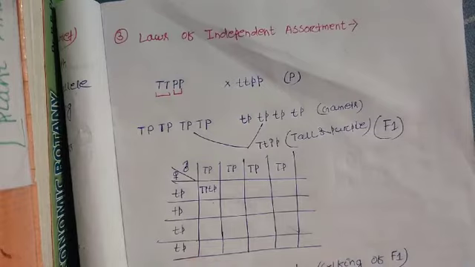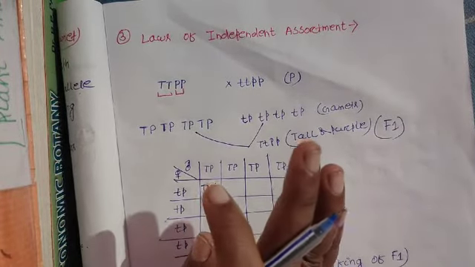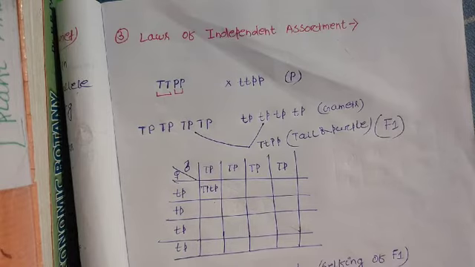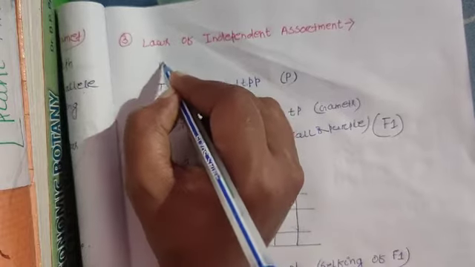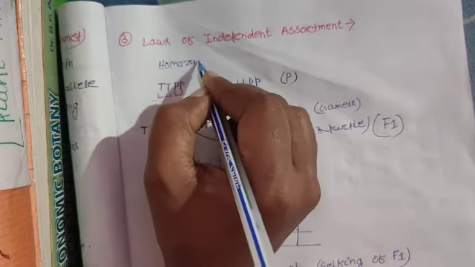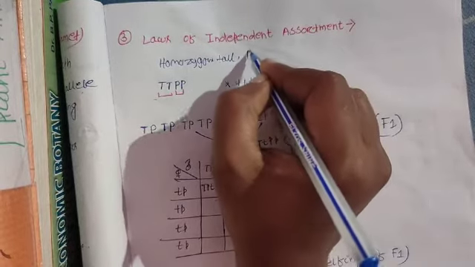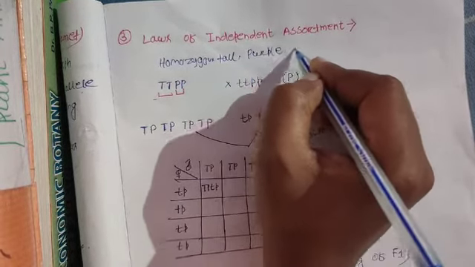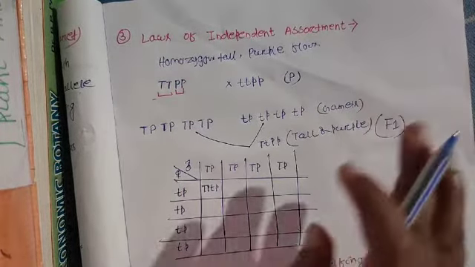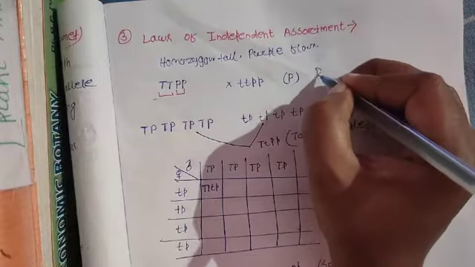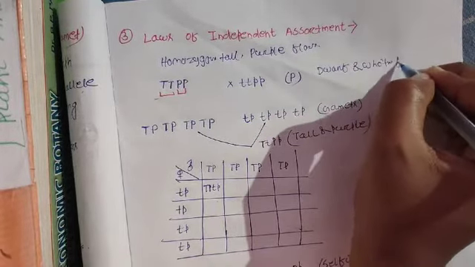For example, always remember Mendel took homozygous plants for his experiment. So if the plant is homozygous tall and purple flower, it means the plant is tall and contains purple flowers. So its contrasting character is dwarf and white flower.